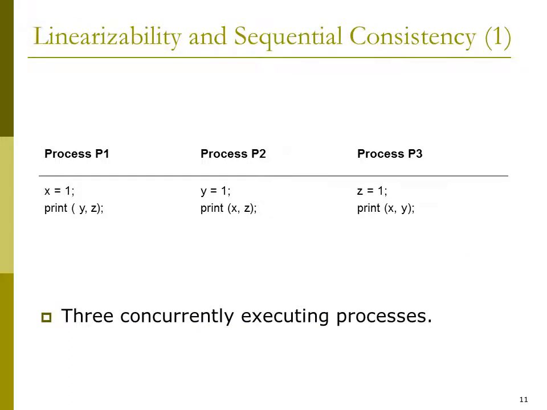Linearizability and sequential consistency. See process 1, process 2, process 3. There are 3 processes. The process P1 has 2 statements to be executed, which is X is initialized as 1 and print Y comma Z. And process 2: Y is equal to 1, print X comma Z. Process 3: Z is equal to 1 and print X comma Y. So these 3 processes are executed concurrently.